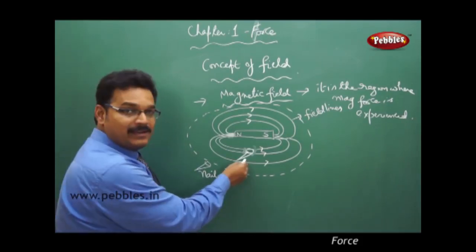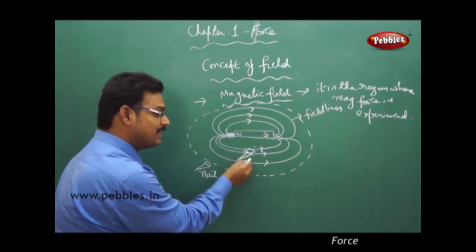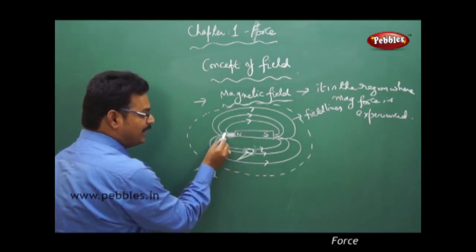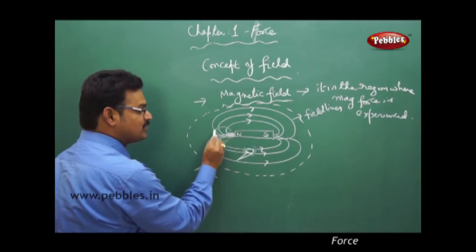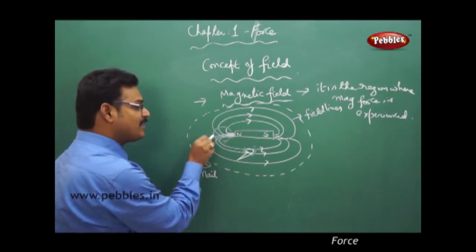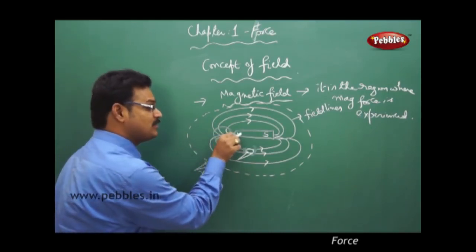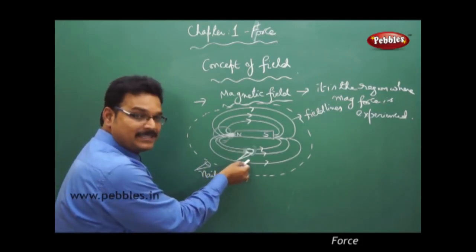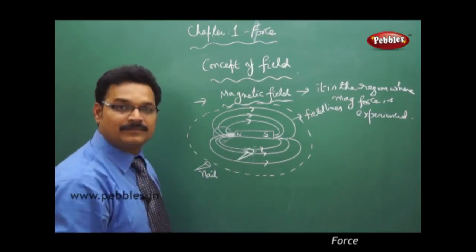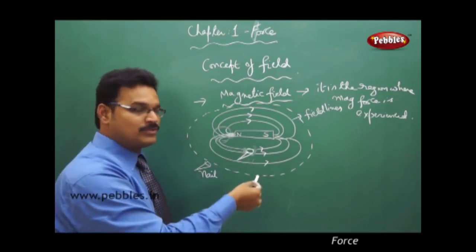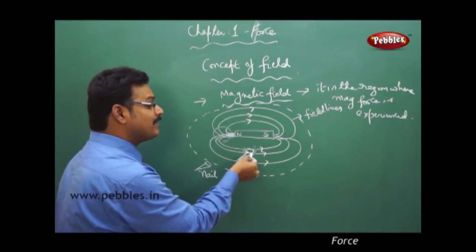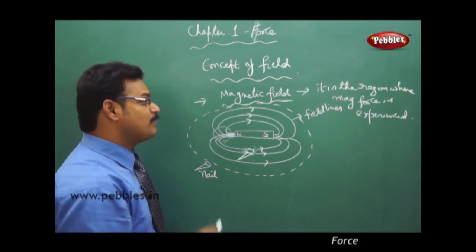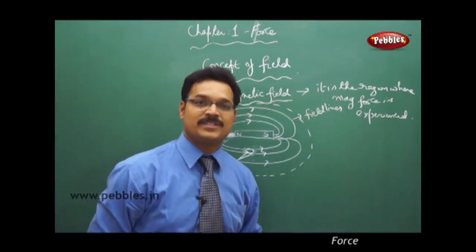If you keep the iron nail here rather than here, what happens? What's the difference? If you keep the iron nail at the pole side, you have more field lines, so the force strength is also more. Therefore the iron nail is attracted so strongly towards the bar magnet because of the strong force. But when the iron nail is kept beside like this, the number of field lines is less. That's why, even though it has the force, relatively it has a lesser amount of force because fewer field lines are there. So magnetic field is the region where the magnetic force is experienced.